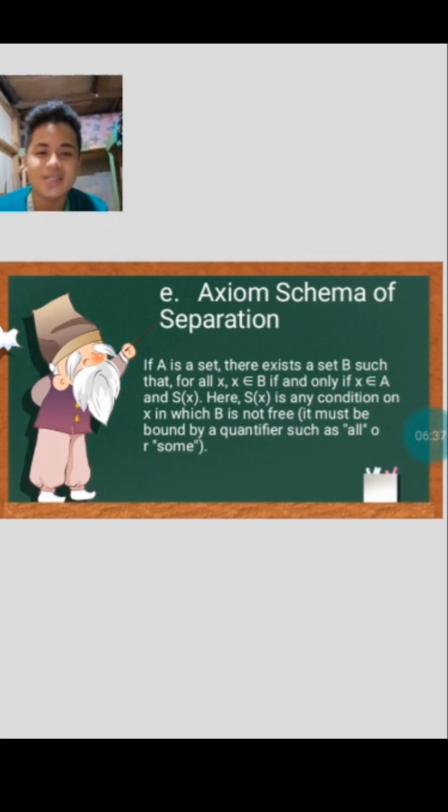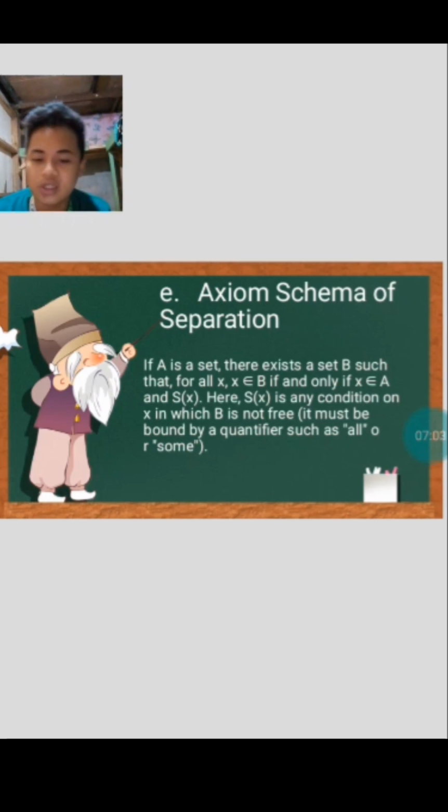So number 5 is the axiom schema of separation. If A is a set, there exists a set B such that for all X, X is an element of B if and only if X is an element of A and S of X. Here S of X is any condition of X in which B is not free. It must be bounded by a quantifier such as all or some.